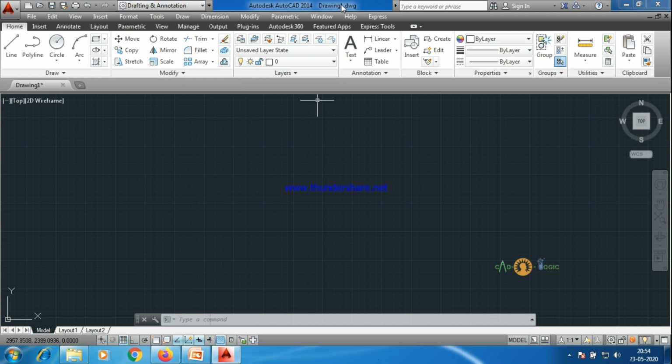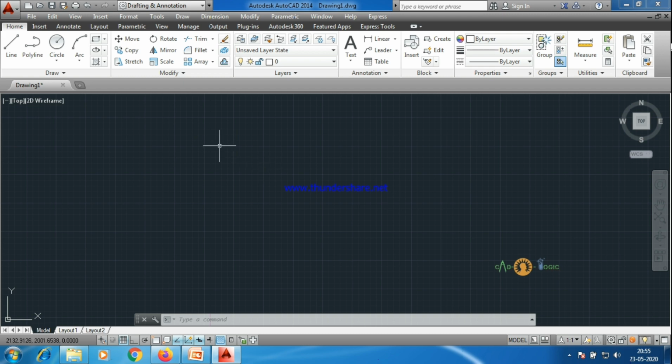First, get a brief idea. This is the title bar, this is the menu bar, these are the ribbons which have nearly all the tools. This is the status bar, and this is the command line. You'll be getting it anywhere. Many tutorials deal with these things more deeply, so I won't go there because we have to focus on the commands and the project which we are dealing with. So let's start. We'll be doing the page setup.